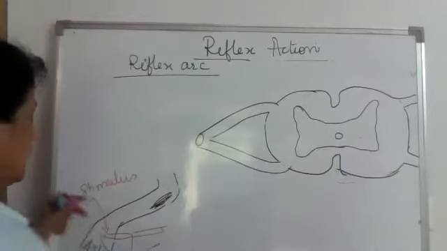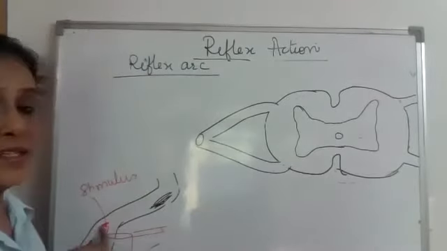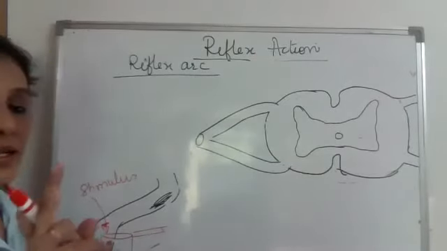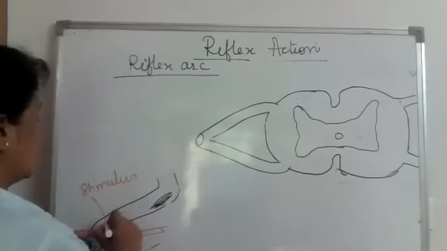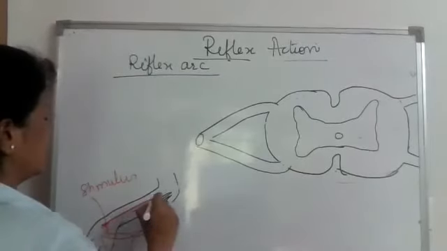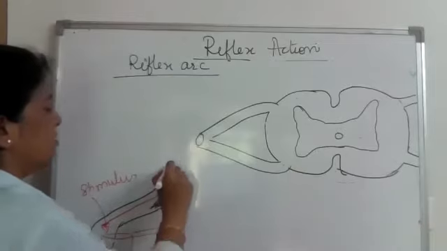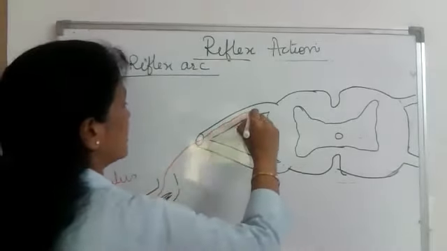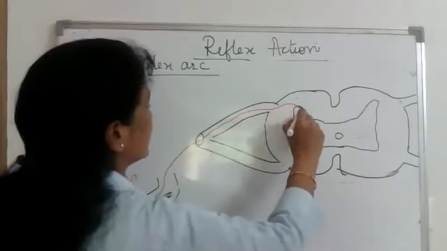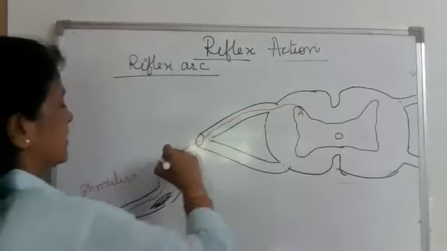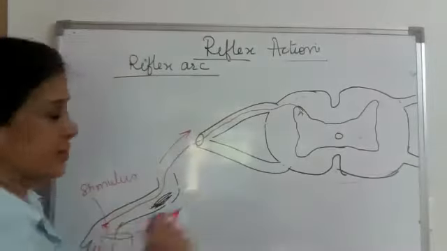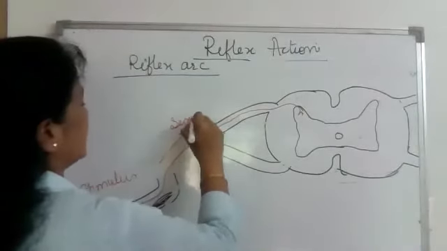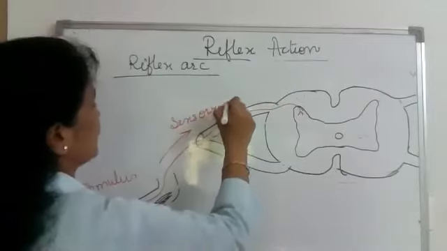Now this stimulus is received by certain receptors present on our hand. Now from the sensory nerve. See, this is the sensory nerve which is carrying the message towards the central nervous system. So this is the direction of the impulse, and this nerve is the sensory nerve.